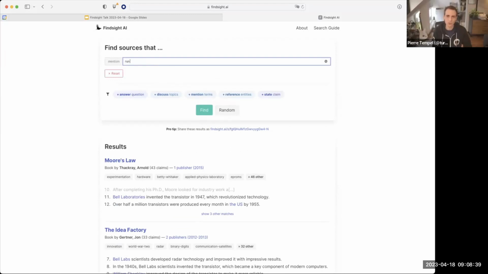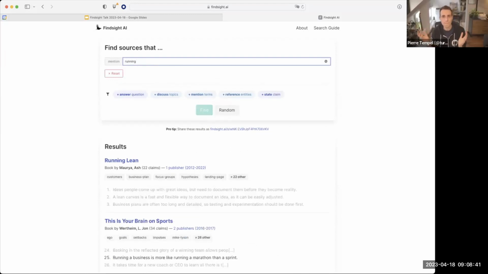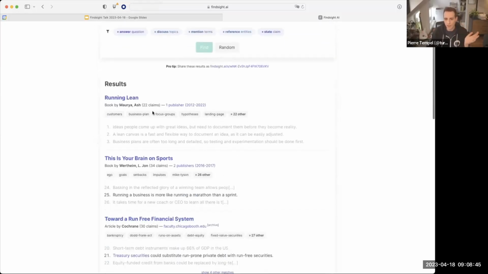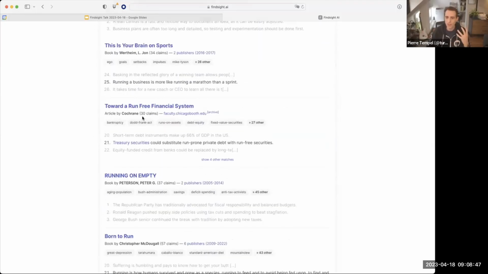Let's say we want to search for running, right? And we find sources that are related to running lean, your brain on sports. Oh, but there's also this one in here, which is an article by this educational institution, and it talks about run-prone private debt. I don't actually know what that is, but it's definitely not related to running the sport. So text search is pretty error-prone that way.